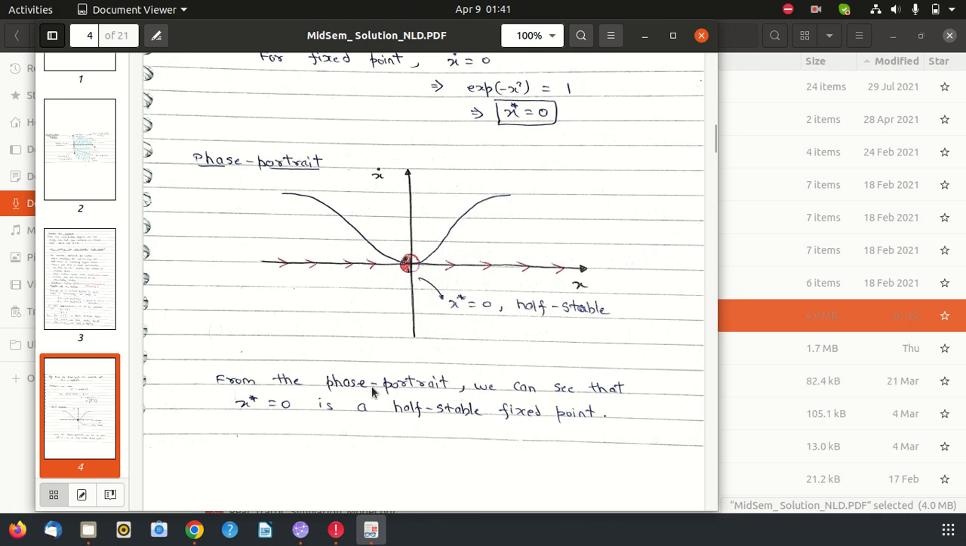If you have given the stability analysis, I gave 2 marks for that, and 2 marks for the phase portrait. This phase portrait has the flow and the graph of x dot. So 1 mark for the flow and 1 mark for the correct graph, making a total of 2.